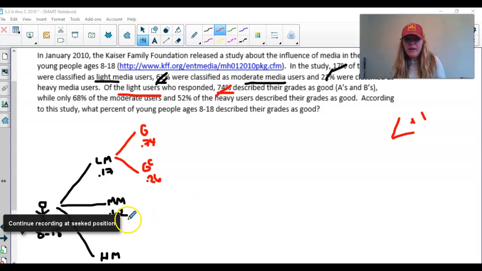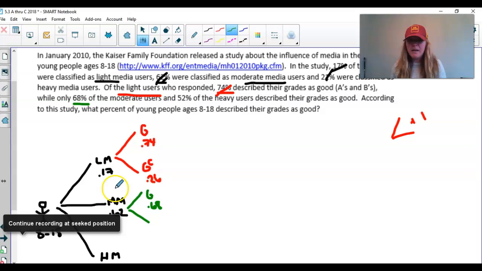Okay, so now we are on the moderate media users. I'm going to change my color here. 68% of the moderate users, so they have to be moderate users, 68% of them said they had good grades. So put G for good, 0.68, which means that of those moderate media users, some of them had bad grades.